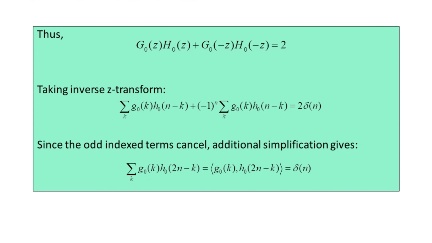Now it can be shown that here we have the inner product of G1 of k with H1 of 2n minus k, that is equal to del of n. Then the inner product of G0 of k with H1 of twice n minus k is equal to 0.